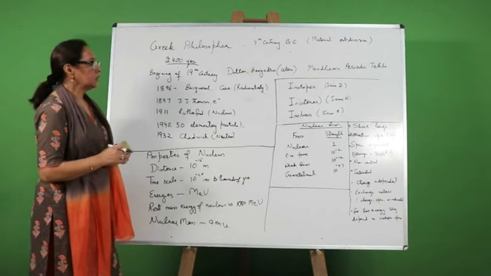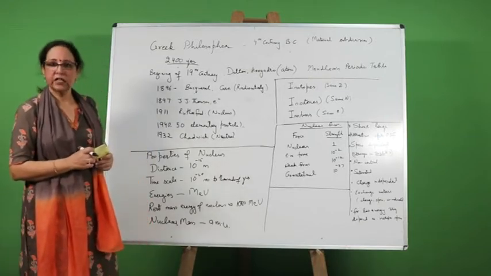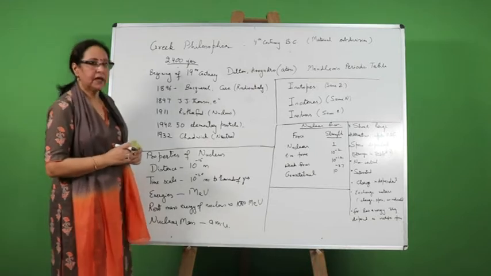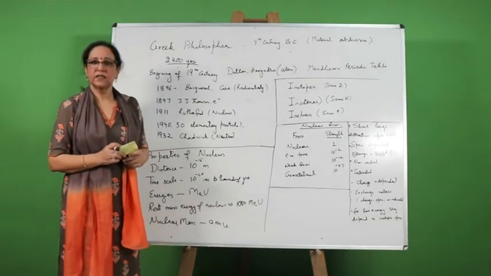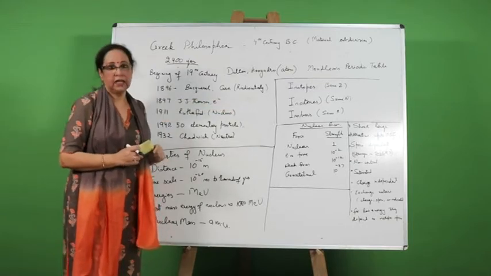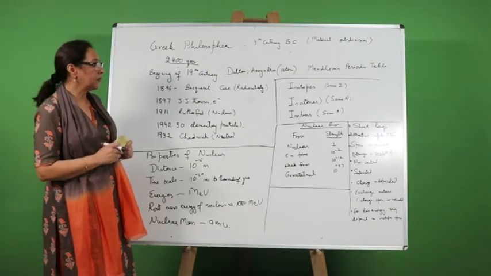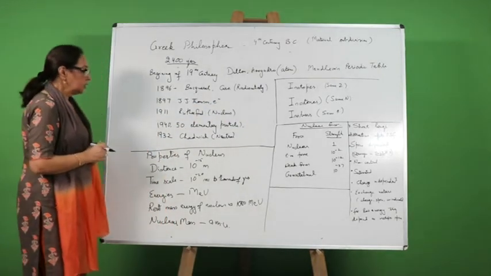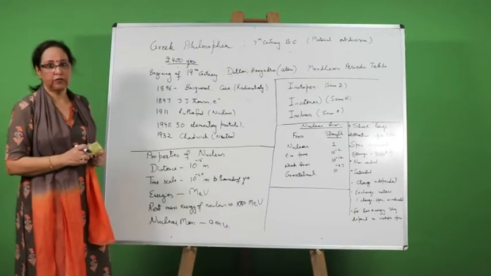There are certain terms which we will be using in nuclear physics, which is the charge, that is Z. If two atoms have the same Z, they are called isotopes. If two atoms have the same number of neutrons, which is N, they are called isotones. And if two atoms have the same A, that is mass number, then they are called isobars. In studying the nucleus or nuclear physics, first of all, let's see what the properties of the nucleus are.